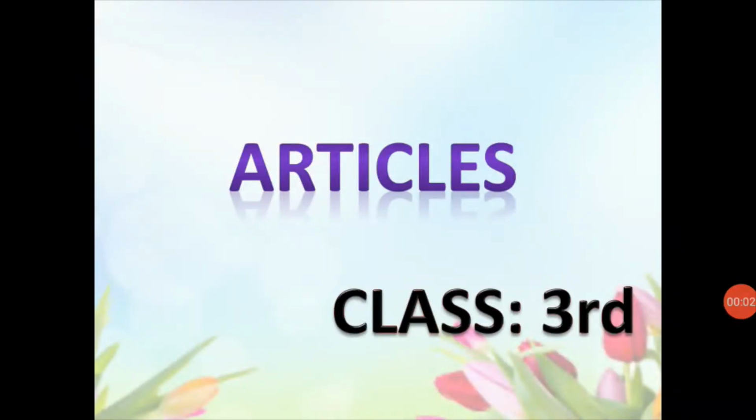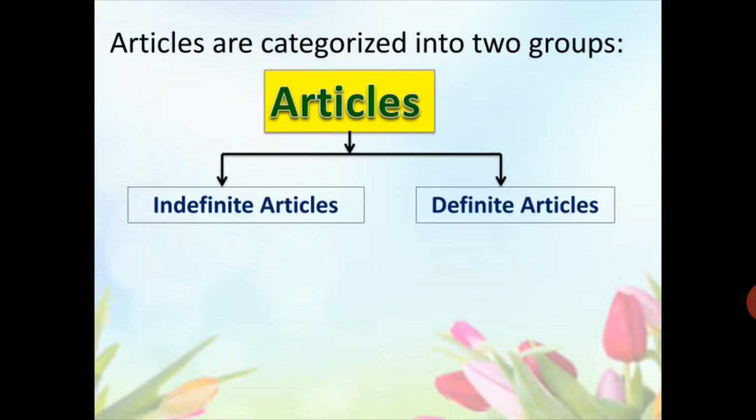Hello students, this video is in the continuation of the chapter articles. In the previous video, we studied that in English there are three articles: a, an and the. And these three articles are categorized into two groups, indefinite articles and definite articles. In the previous video, we studied about indefinite articles in detail.